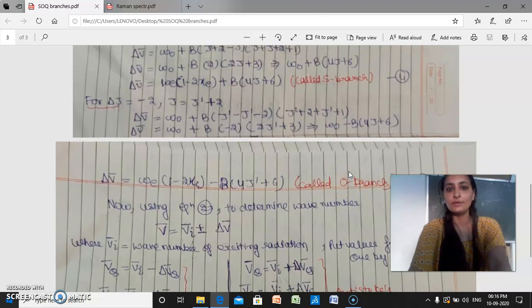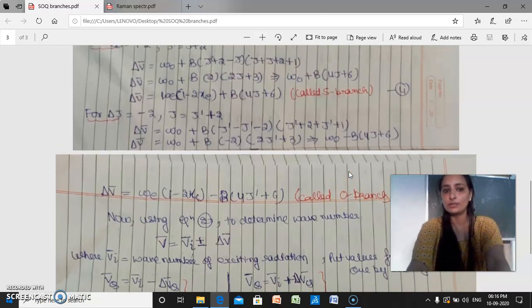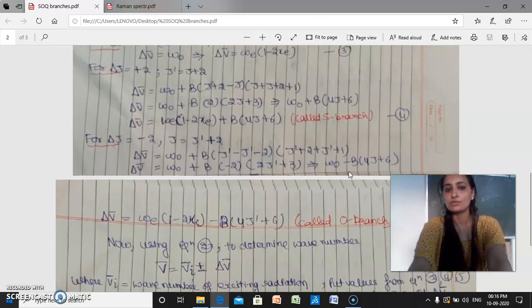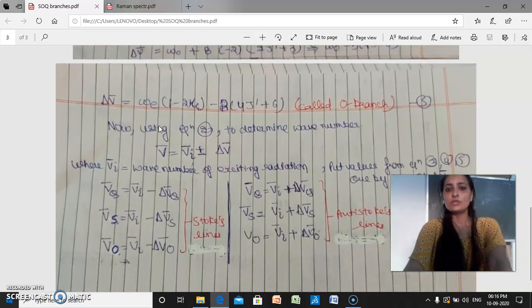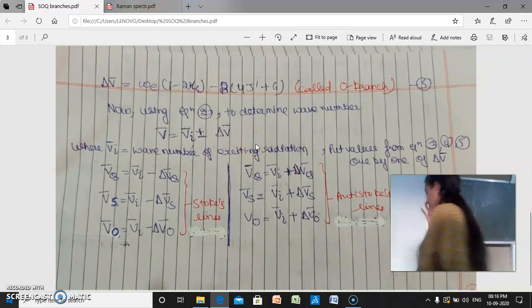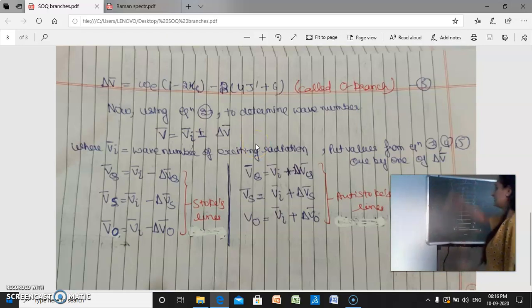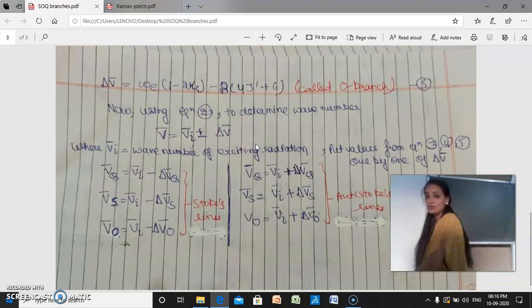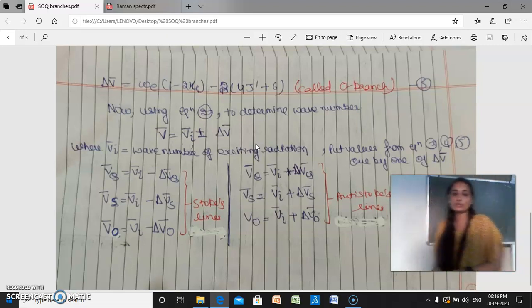So you should remember the various delta V bar values. For delta J plus 2 we have the S branch value as this, for the O branch the value is this, and for the Q branch the value delta V bar is equal to omega naught. Okay, then after that we are going to determine the wave number value as we have done in the case of pure rotational Raman spectra. If you haven't yet watched that video, just watch the video of pure rotational Raman spectra.